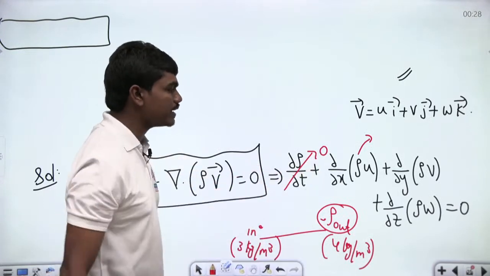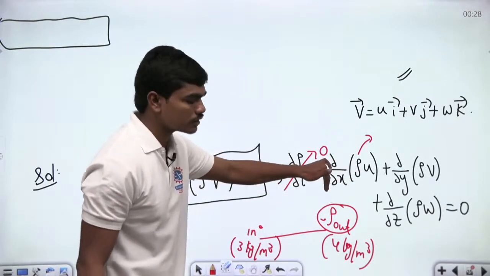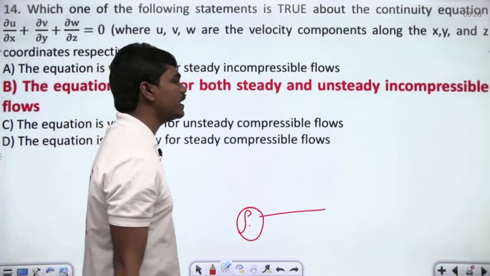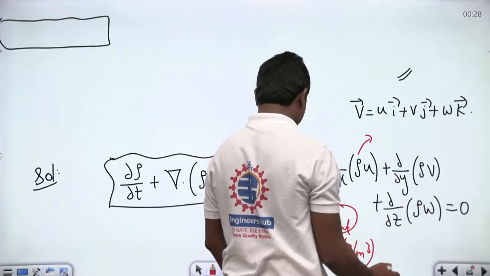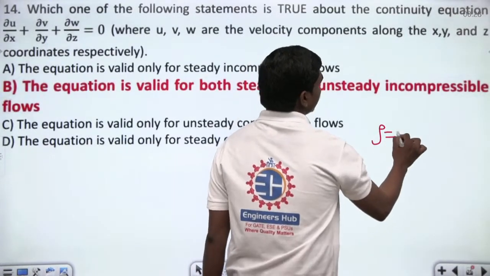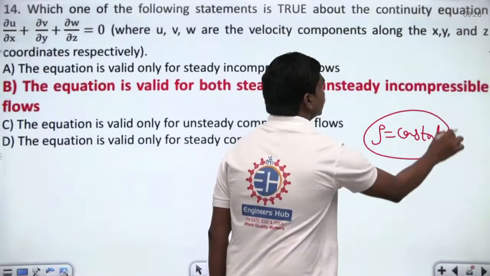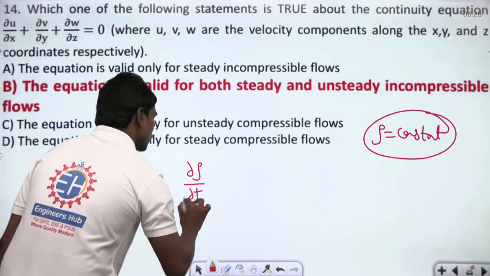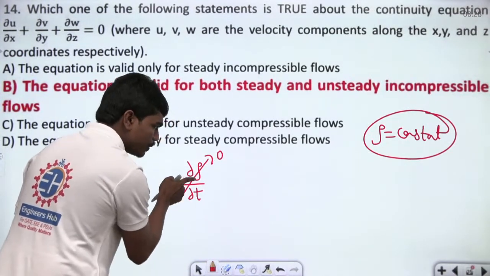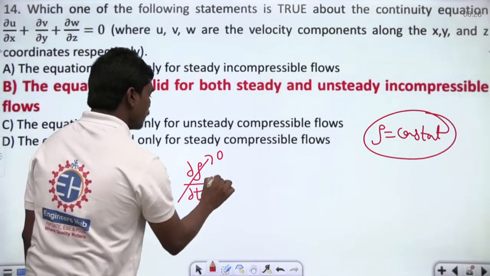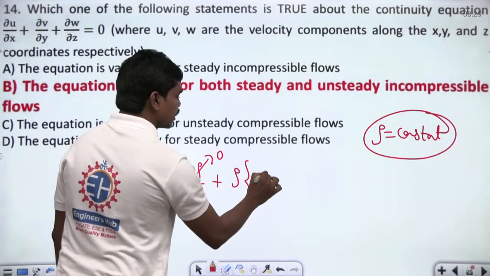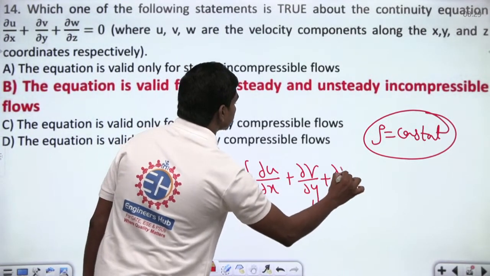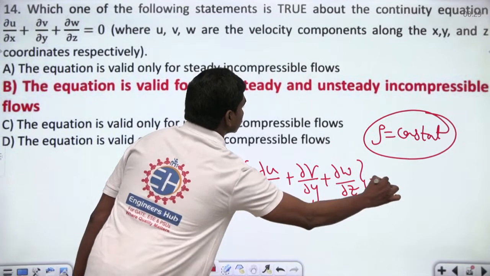Anyhow, this equation is of our main interest. So definitely, if you have to take this rho out, the flow has to be incompressible. And once the flow is incompressible, it doesn't matter whether it's steady or unsteady, because rho remains constant in this case. As long as rho remains constant, terms like dou rho by dou t will be 0, not because of steadiness, but because of the incompressibleness of the fluid. Plus density times, you can take the density out, so dou u by dou x plus dou v by dou y plus dou w by dou z. This becomes 0 in this case.